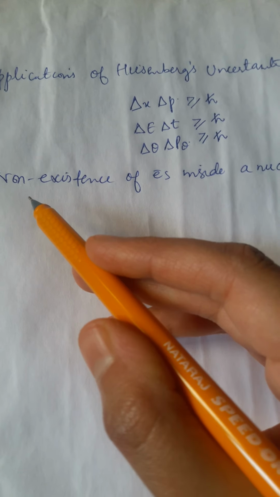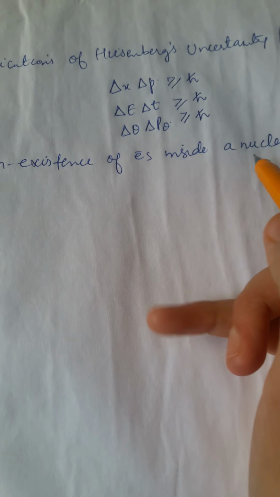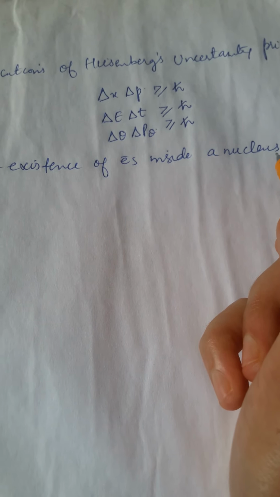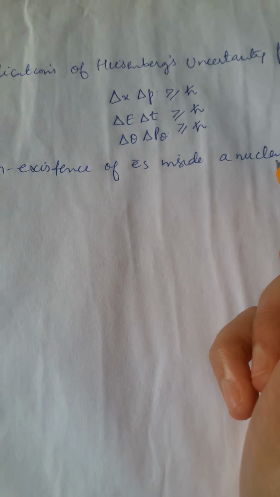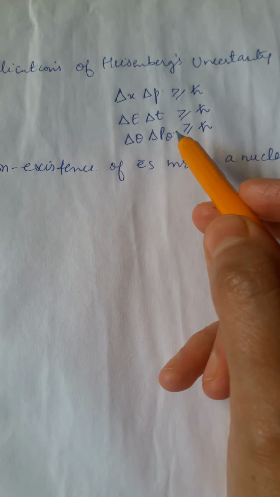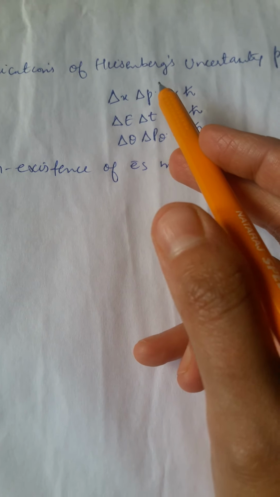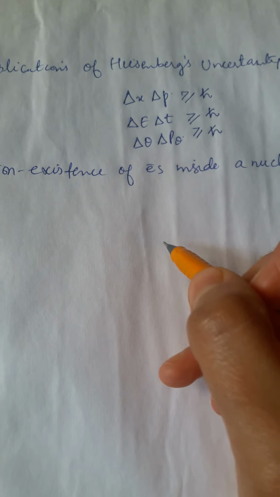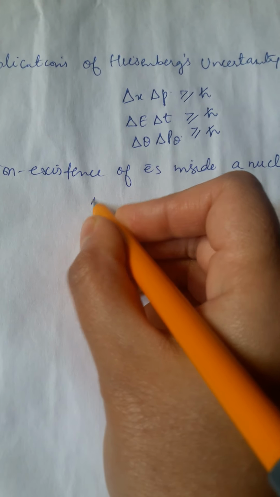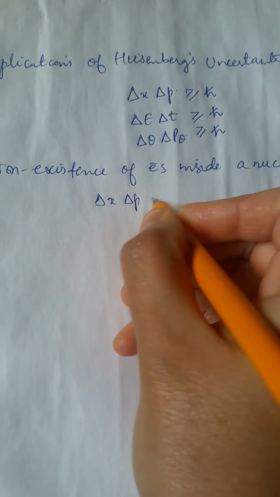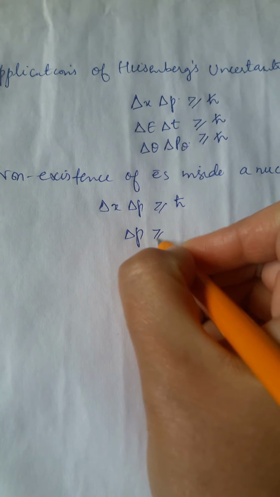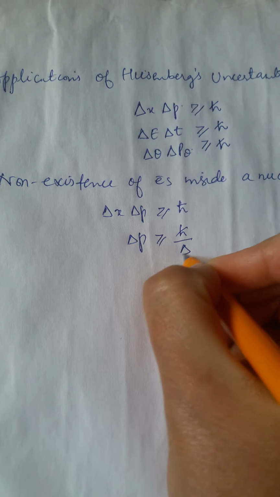The first one is, for instance, non-existence of electrons inside a nucleus. We know through experimental means that electrons do not exist inside the nucleus. But today, let us try to know that Heisenberg's uncertainty principle confirms the same, and in fact, that adds to the credibility of this principle. Now, let us pick up this example, position-momentum uncertainty. We know that delta x delta p is greater than or equal to h cross. So delta p is greater than or equal to h cross by delta x.